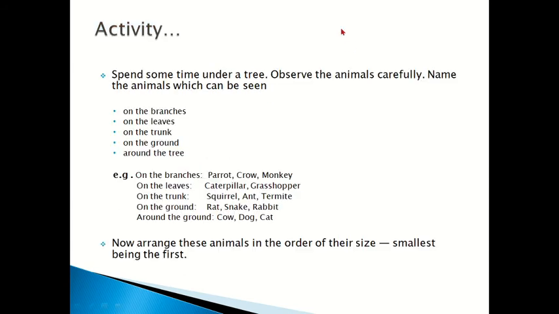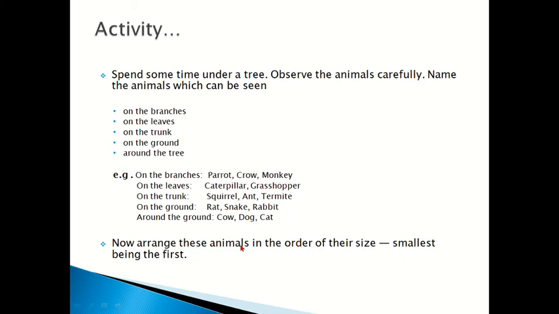Now, second activity is, children, spend some time under a tree and observe the animals carefully. Name the animals which can be seen on the branches of the tree, on the leaves, on the trunk, on the ground, around the trees. For example, on the branches you can see parrot, crow, monkey. On the leaves, caterpillar, grasshopper. On the trunk, squirrel and termite. On the ground, rat, snake, rabbit. Around the ground, cow, dog, cat.